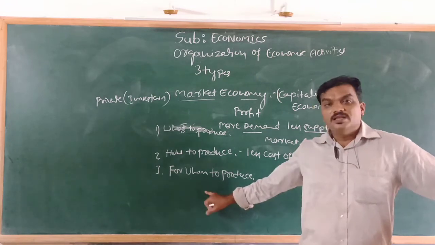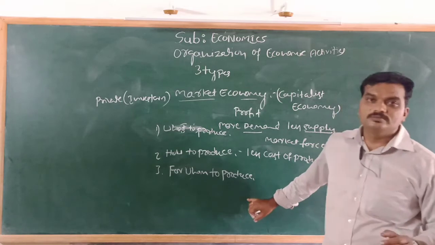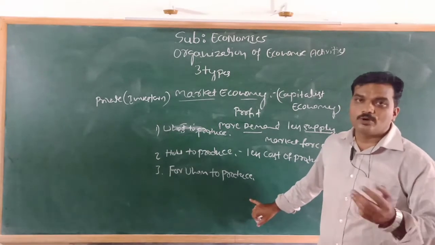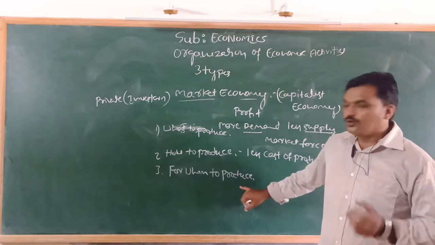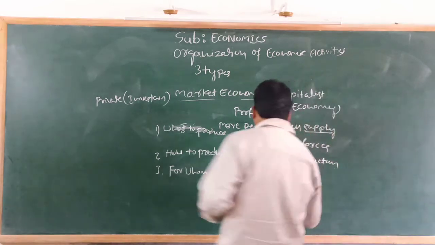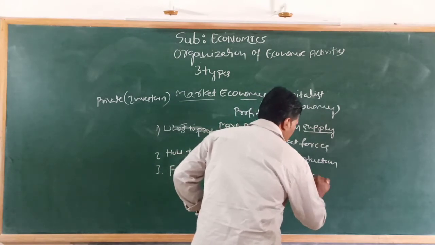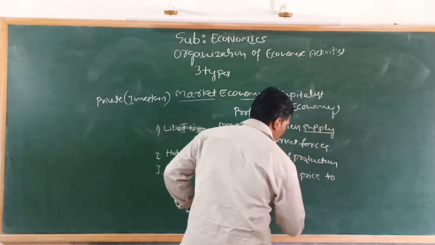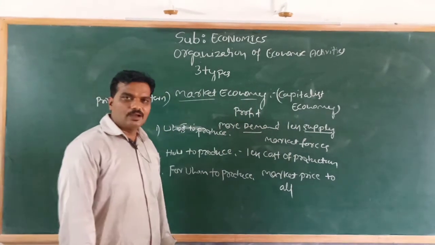So there is no action to protect or promote poor people here. It is available at market price to all people in the country.